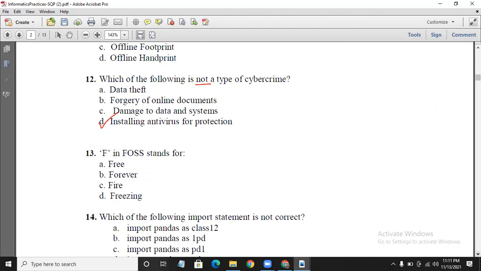What is the full form of FOSS? F in FOSS stands for free. It is free and open source software. So F stands for free. Option A is the correct answer.